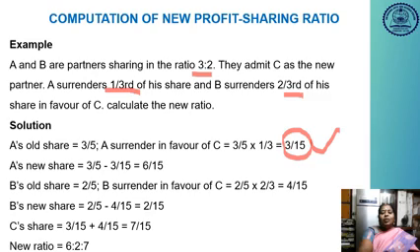B's old share is equal to 2 by 5. B surrenders in favor of C 2 by 5 into 2 by 3, which is equal to 4 by 15. So now this is the new share for B. Then we calculate the C share. A gives 3 by 15, B sacrifices 4 by 15, so the new share will be 7 by 15. So the new ratio will be 6 is to 2 is to 7. Whatever the old partners sacrifice should be added to get the new partner's share.